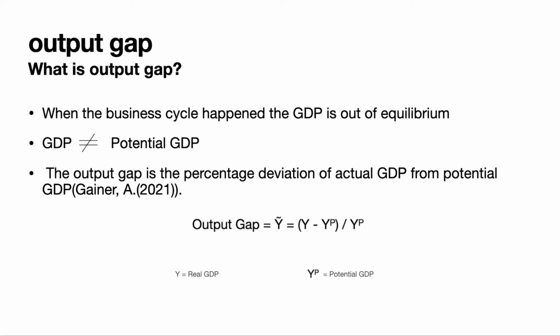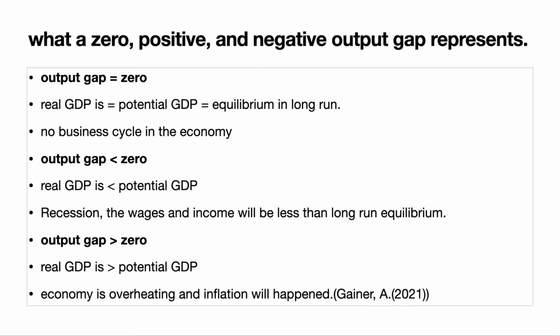When the business cycle happens, GDP is out of equilibrium, so the GDP is temporarily not equal to potential GDP. The output gap is the percentage deviation of actual GDP from potential GDP. The output gap is equal to the difference between real GDP and potential GDP divided by potential GDP. If the output gap is equal to 0, then the real GDP is equal to potential GDP, which is the equilibrium in the long run. So there is no business cycle in the economy.